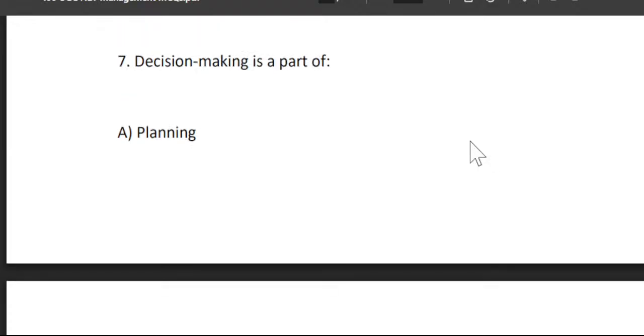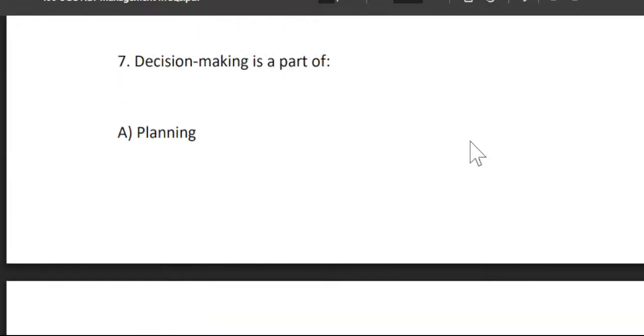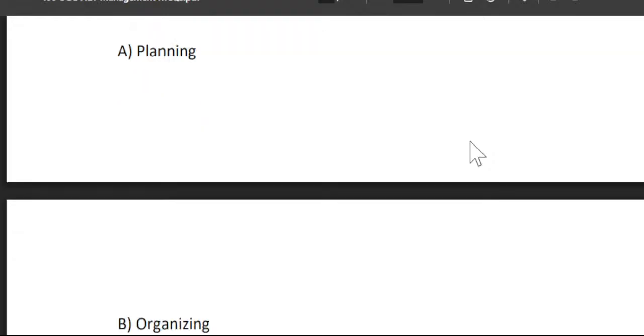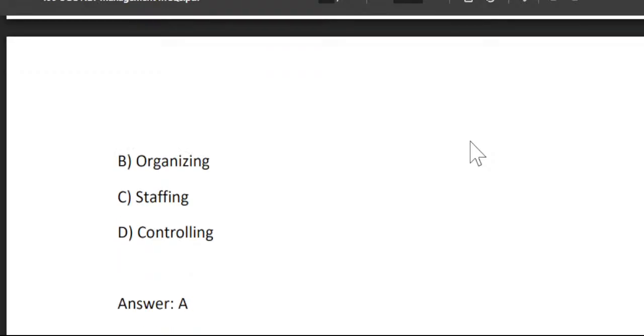Yes, decision making is the part of A, planning. So planning is the first thing which is done in management. So decision making is the part of planning. So the right answer is option A.